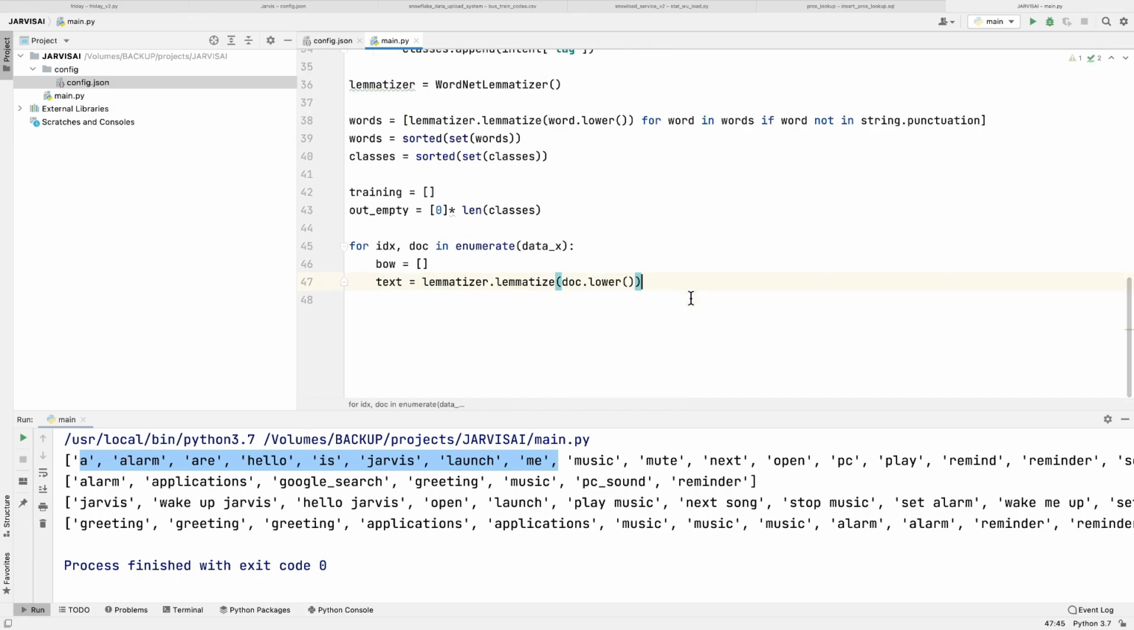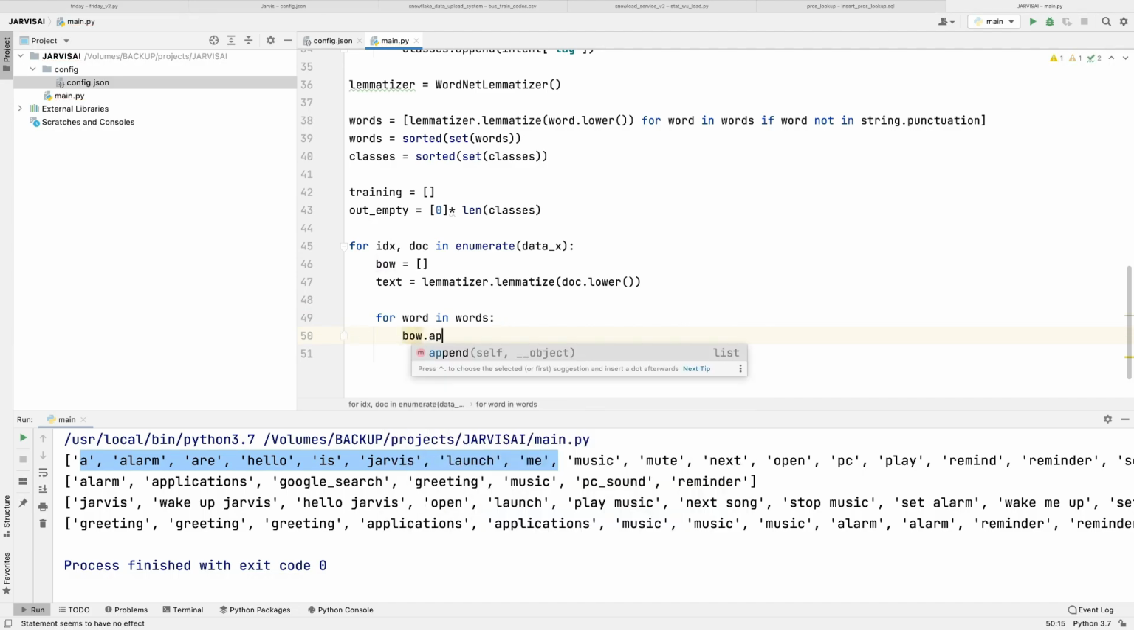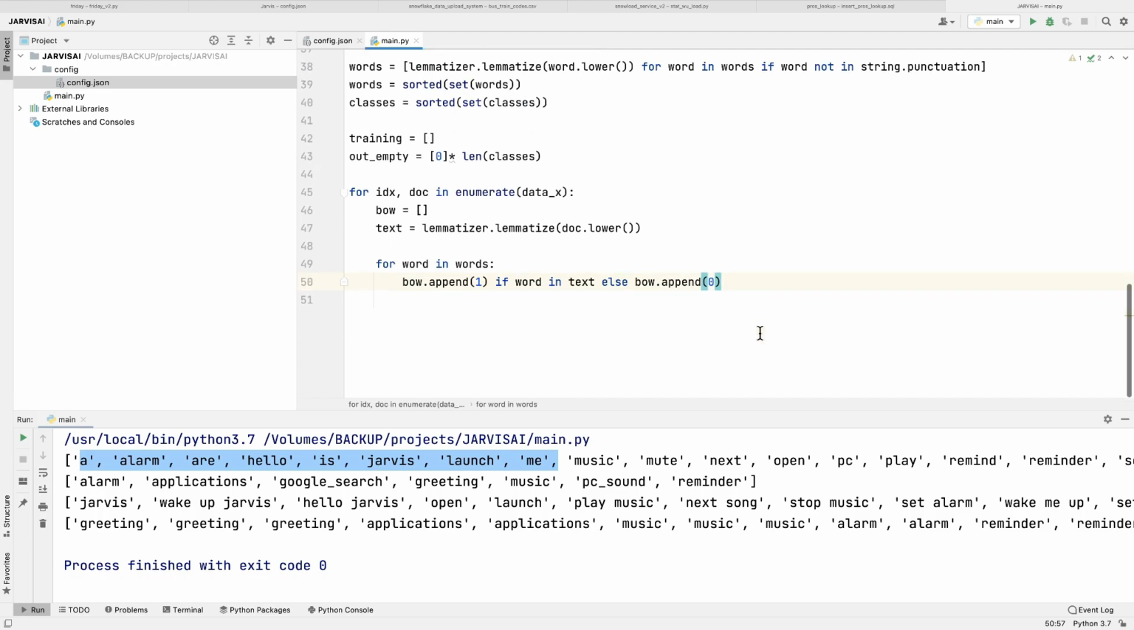Now for word in words, bag of word.append 1 if word in text, else bag of word.append 0, right? So why are we going to have 1 and 0 here? Because our model is not going to understand the string or the text, it will understand only the values of 1 and 0.